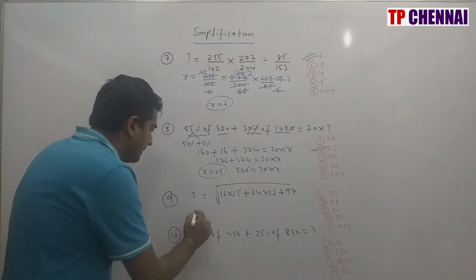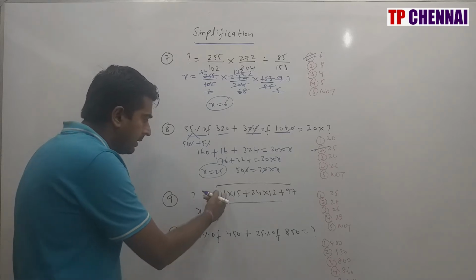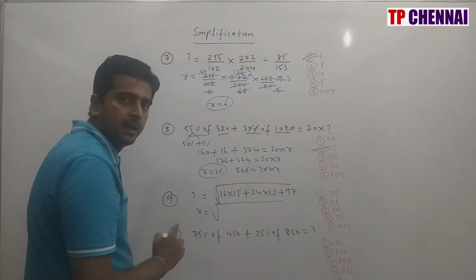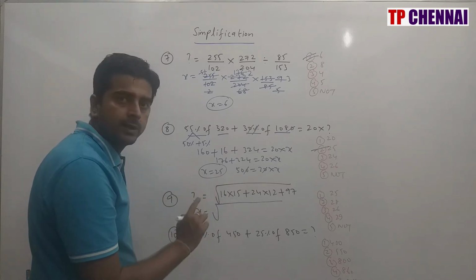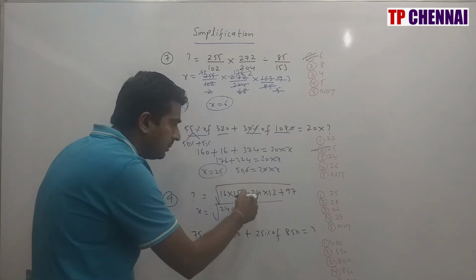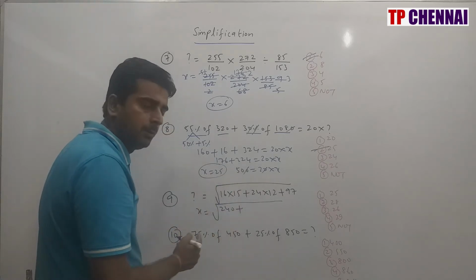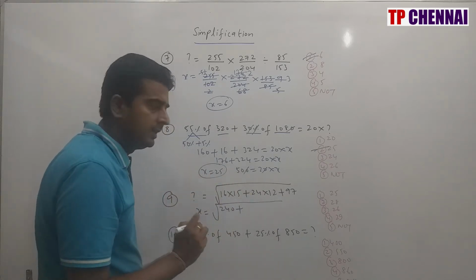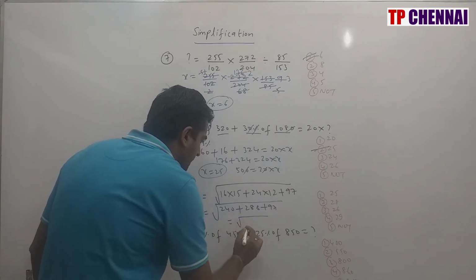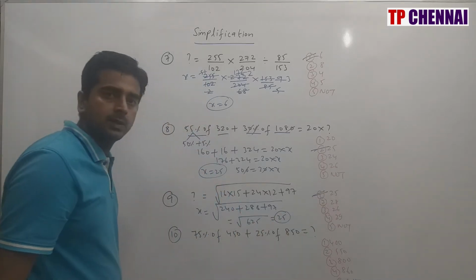9th one. So x is equal to square root of 16 into 15. Consecutive number multiplication: smaller number square plus smaller number, or else bigger number square minus bigger number. So smaller number is 15. 15 square is 225 plus 15 is nothing but 240. Plus 24 into 12 is nothing but multiplication of two even numbers. Double the highest even number, half the lowest even number. 24 double 48, 12 half is 6. So 288 plus 97. So this is nothing but how much? 625, or my answer is nothing but 25, which is the first option.